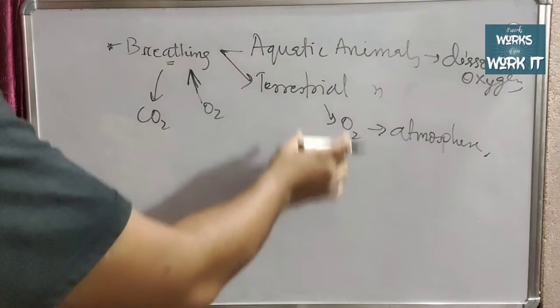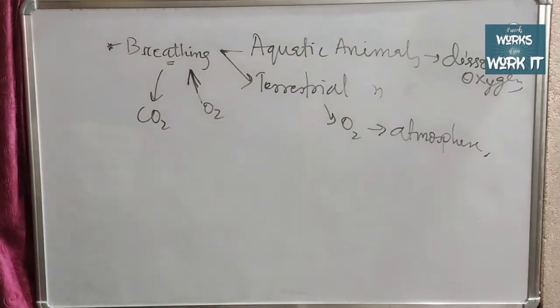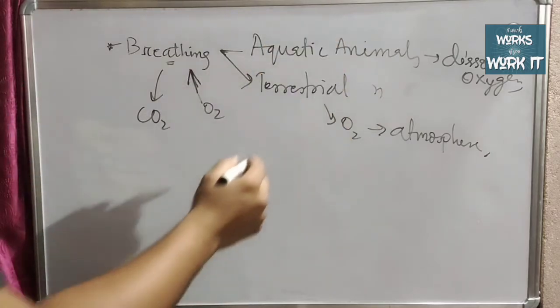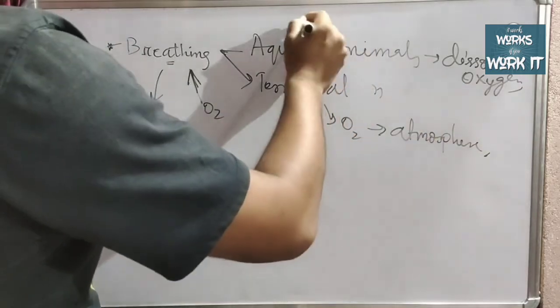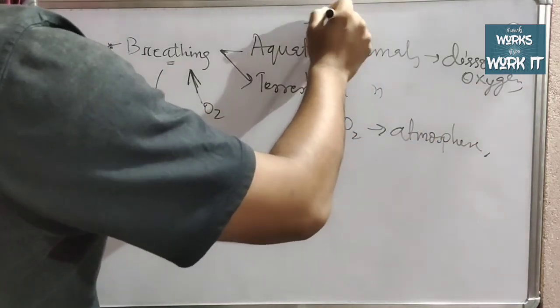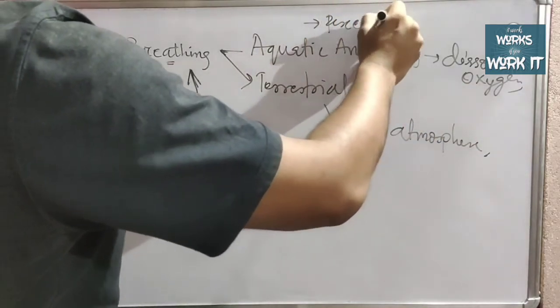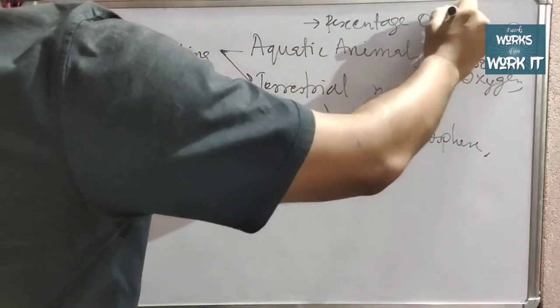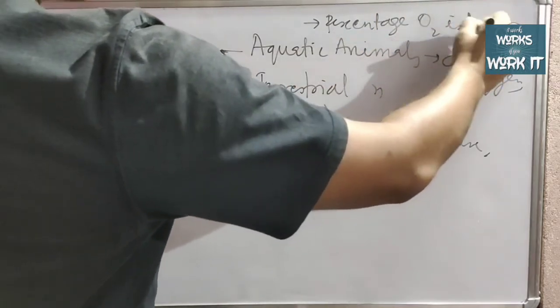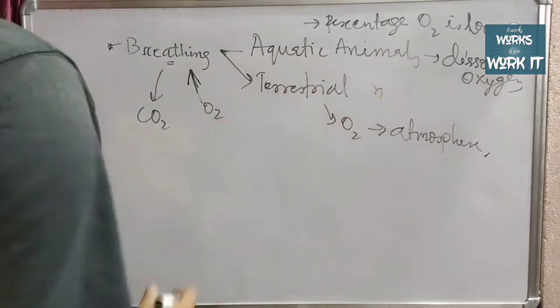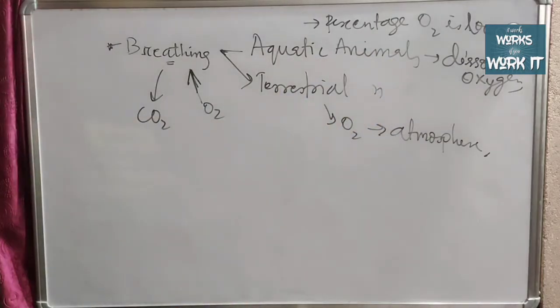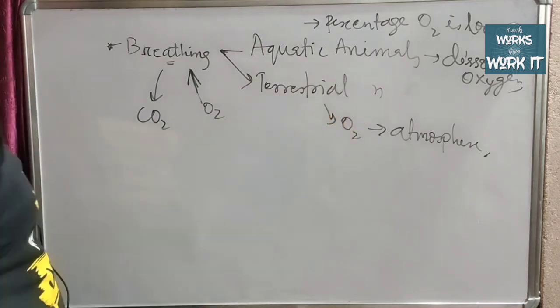In water the percentage of oxygen is low, so aquatic animals have a faster rate of breathing than terrestrial animals.